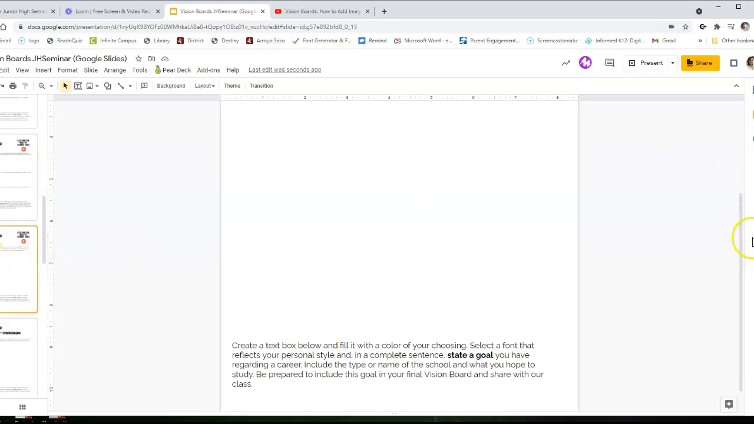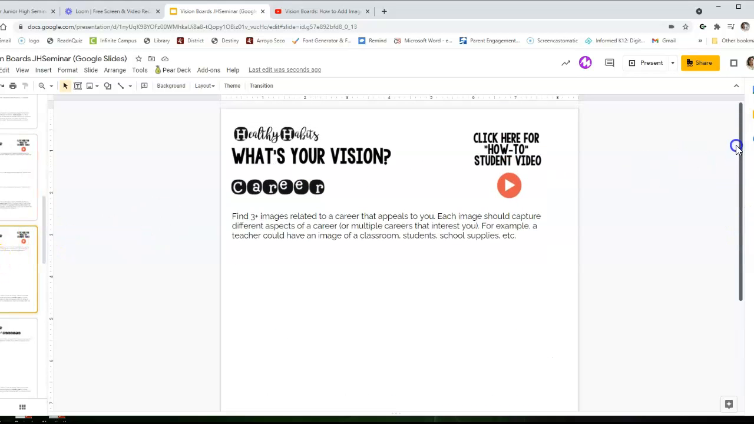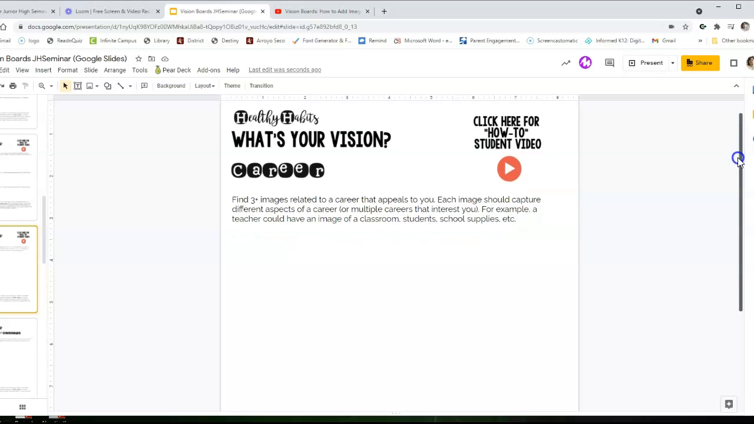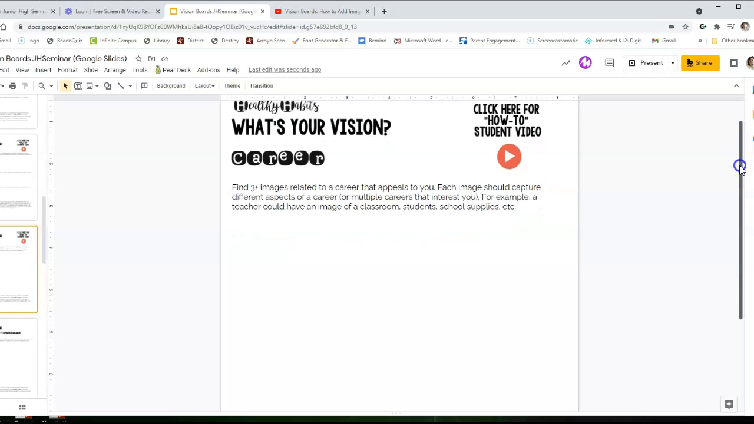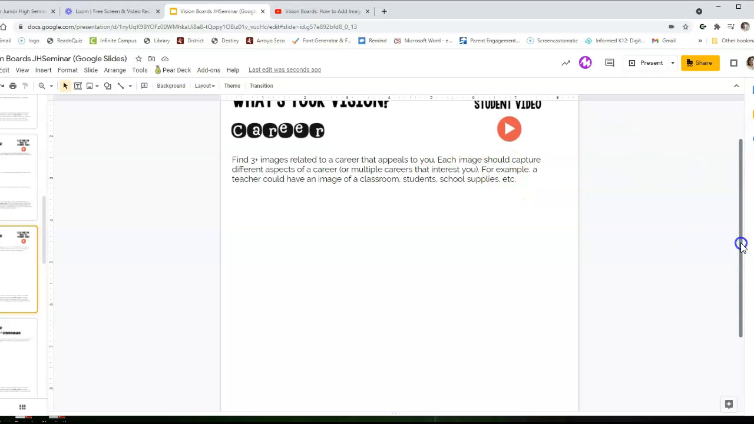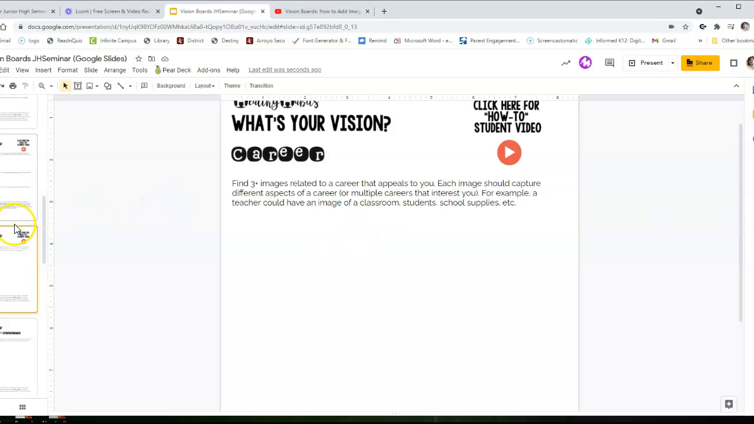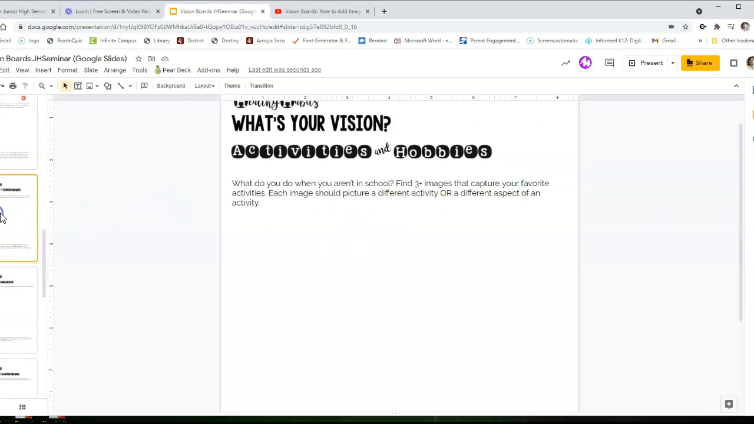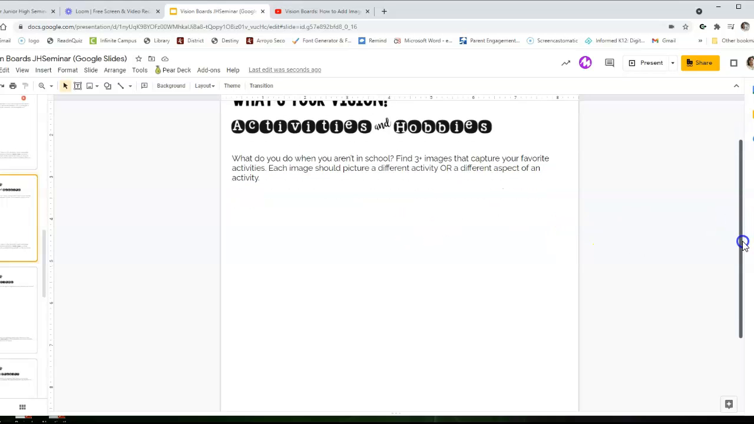Okay, and then the next document is what is your vision, right? So your career goal. What do you want to do when you get older? What do you want to study in college? So those will be images that you need to drag in here. And then you have the next document is activities and hobbies. So what are some things that you love to do that you want to continue to do as you get older? Okay, so remember, all of these documents are things in the future you want to still be doing.